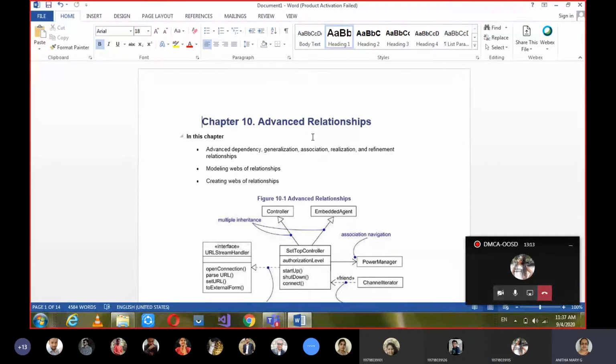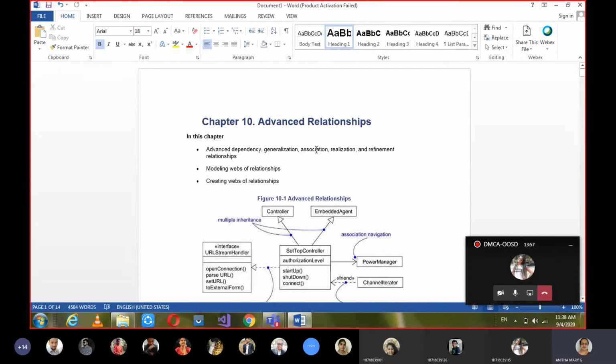So in basic building blocks we have learned, and in the relationships chapter we have learned in detail. So when we learnt about relationships, dependency, there is nothing much in detail. If there is one change in one thing, it is affecting the other thing, then we can give dependency. Generalization, when a parent child relationship or inheritance property is there, we can give generalization. In that relationships chapter, what more did we study about generalization? We studied about single inheritance, single parent, and multiple inheritance, and the hierarchy structure of that shape and all.